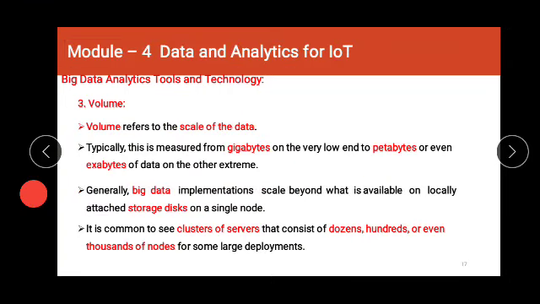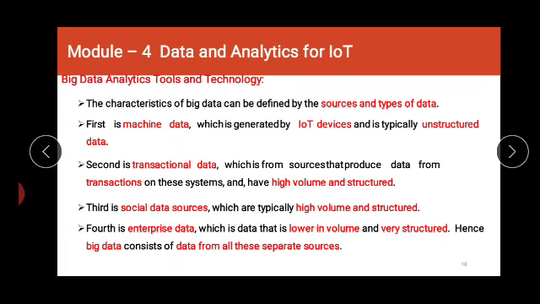Next V is volume. Volume refers to the scale of the data. Now typically we can see that the data which is generated in IoT networks is measured from gigabytes to petabytes. Even exabytes of data are generated in one day. Hence a very large amount of data is going to be generated in IoT. Hence we should have clusters of servers which consist of dozens, hundreds, even thousands of nodes for some large deployments to process that particular data from those nodes.